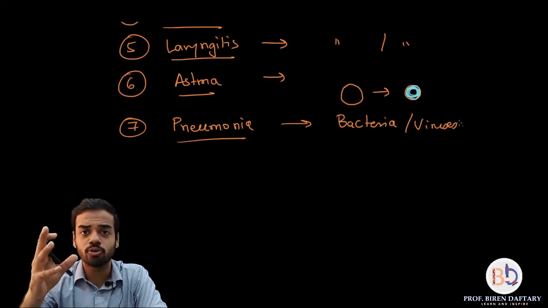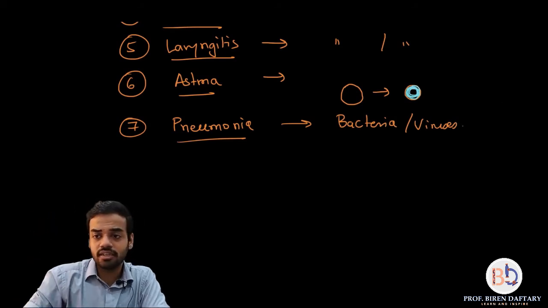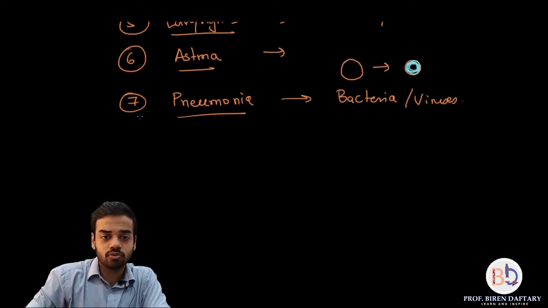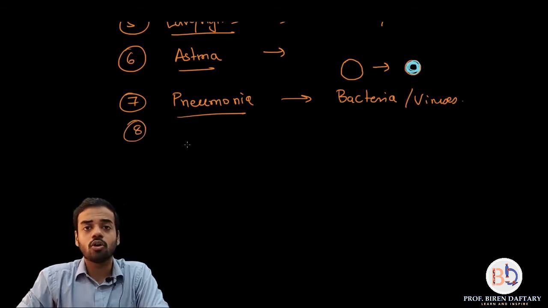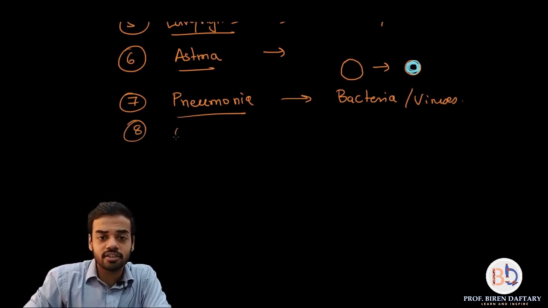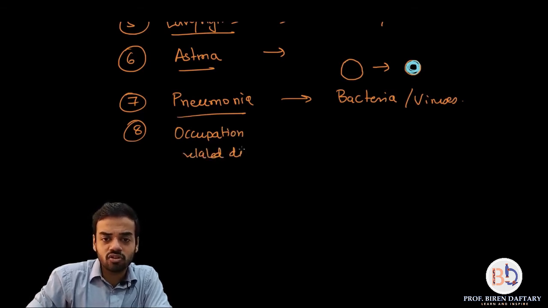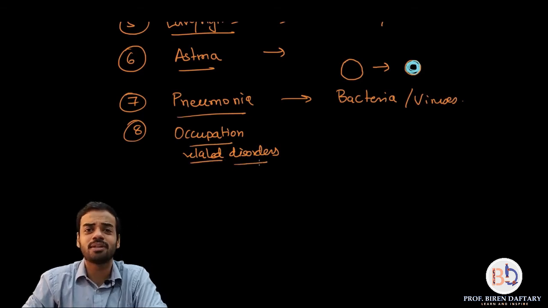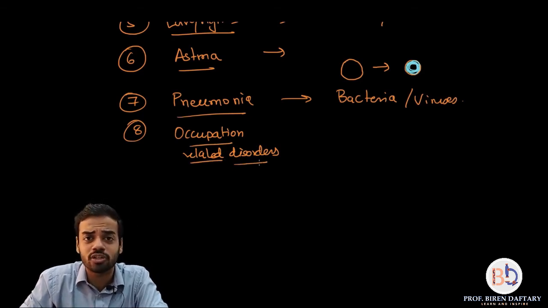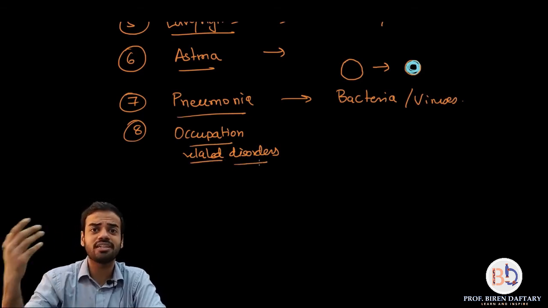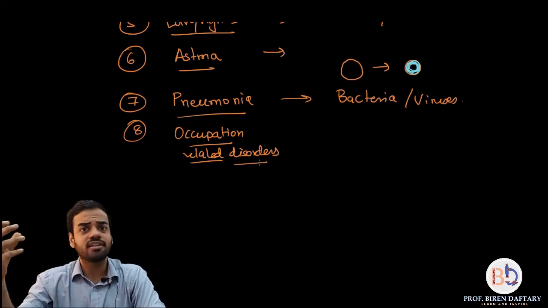That is your pneumonia. Last disorder in our list for today is going to be occupation related disorders. Now what are occupation related disorders? These disorders are normally faced by people who work in cement factories or stone quarries where they break down stones, or cement industries or silicon factories.